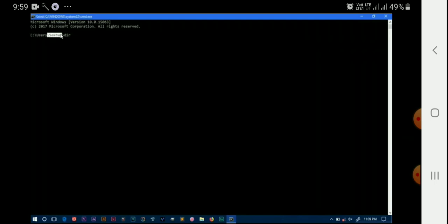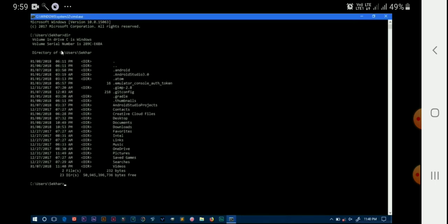As well as to delete the file, the delete command. So everything is achieved through the commands. All the operations are performed by the commands. If a user forgot any command, he cannot perform the operations. So this is command user interface.